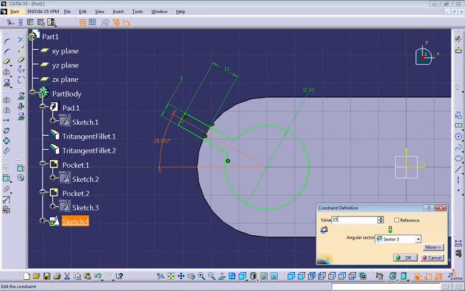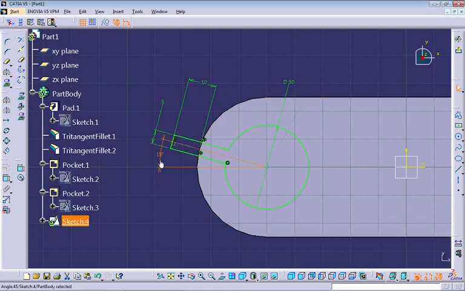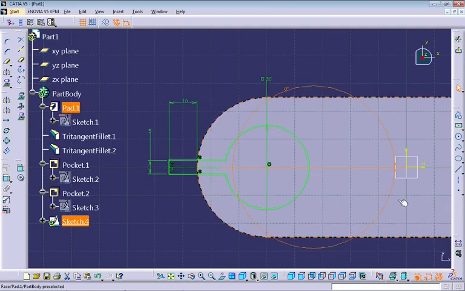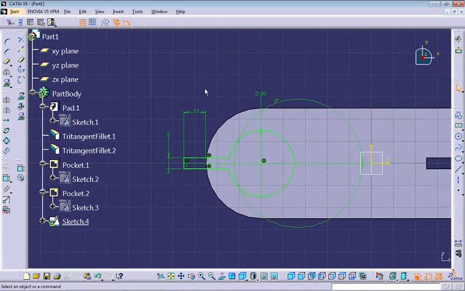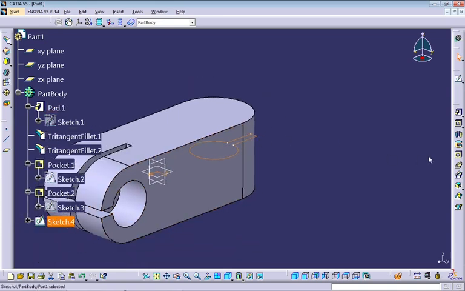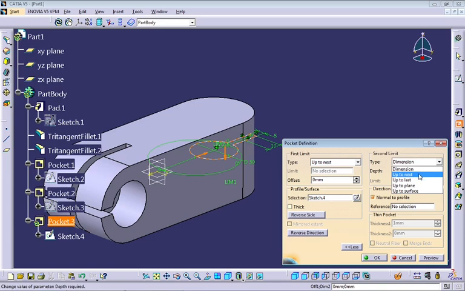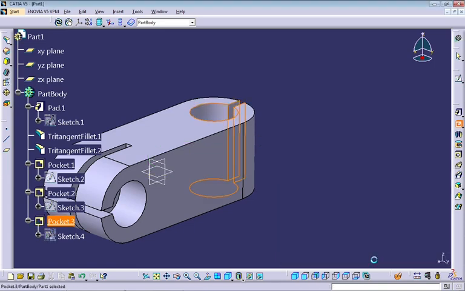I could put any value that I like, but I'm going to put 0. If you guys in the future want to change, just change this angle here, and you can perform a different profile here. Let's select exit workbench, go to pocket, up to next, up to next, preview, okay.